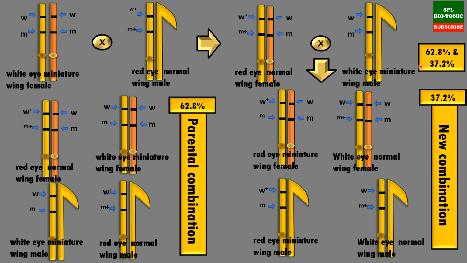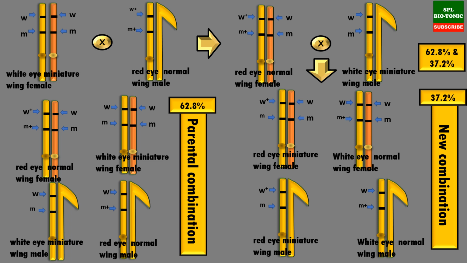So in short, linkage is inversely proportional to distance. The more the distance, the less the linkage, and the less the distance, the more the linkage. Now students, to understand this example and the previous example, I highly recommend you work on the gametes produced by these individuals.